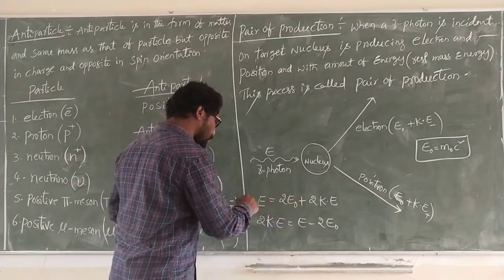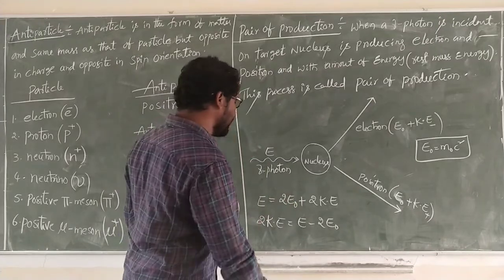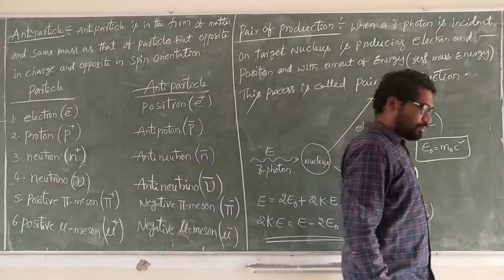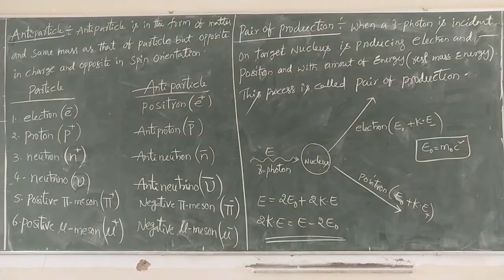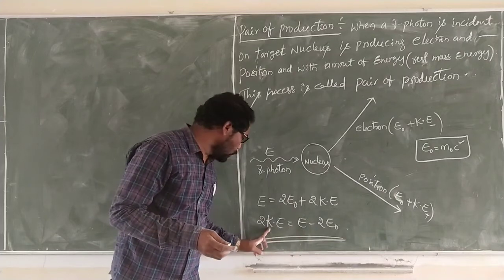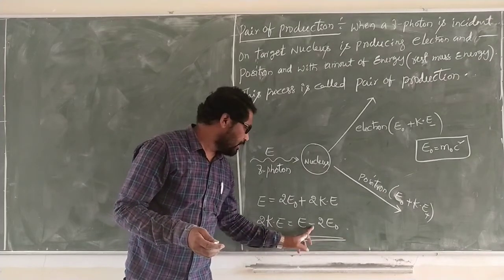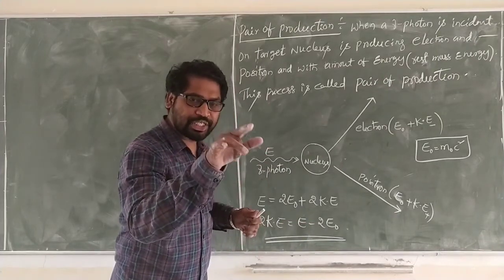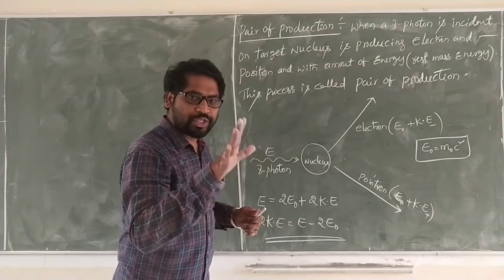So this is transposed here, and finally we are getting this equation: 2K is equal to E minus 2E0. Here E is the energy of the gamma photon, which collides, that is bombarded with the nucleus.